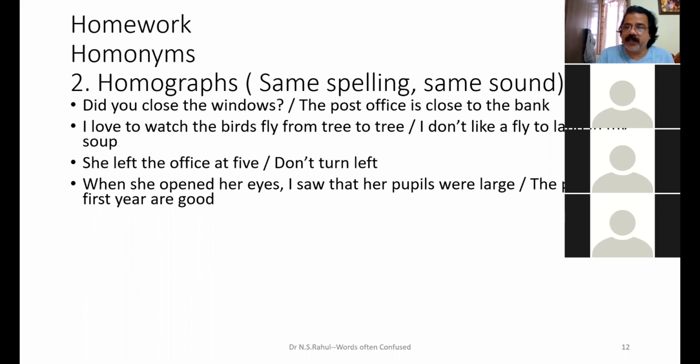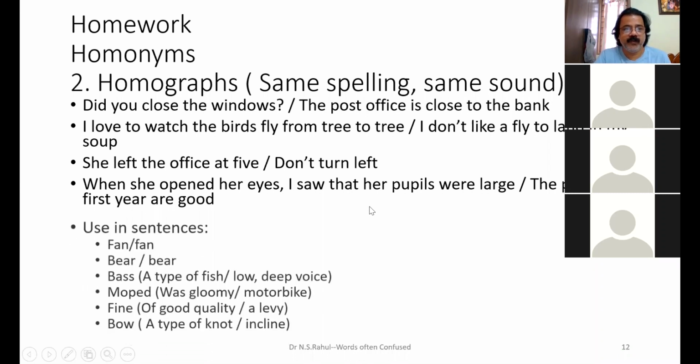The pupils of first year are good: here the pupils means students. Here the pupils are in the eyes, the part of the eye that we think of as the white part. Yes, sir. Please check that part of the eye is pupil.